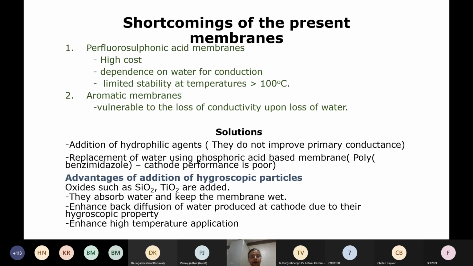Other than that, you can add hygroscopic agents like SiO2, TiO2, which can absorb water. However, it remains to be seen whether it transfers the water that it has absorbed to the membrane and enhances conductivity or not. You also have to see whether these are good enough for high temperature application.